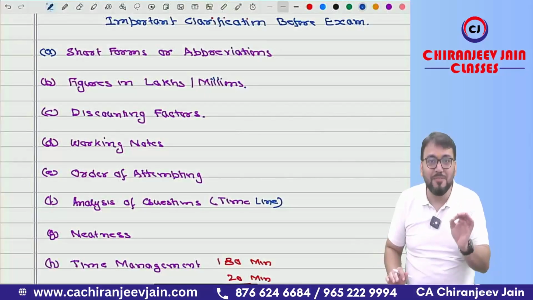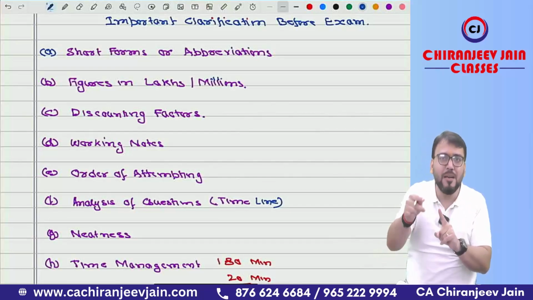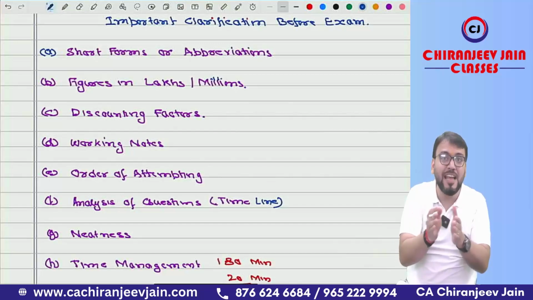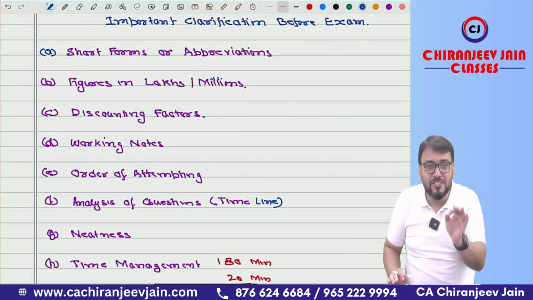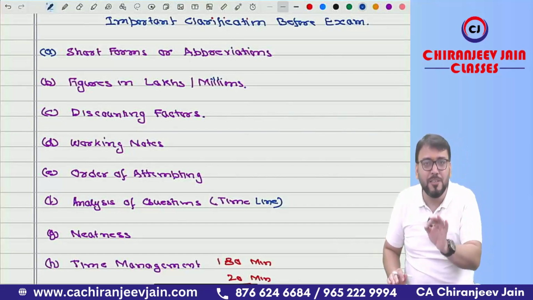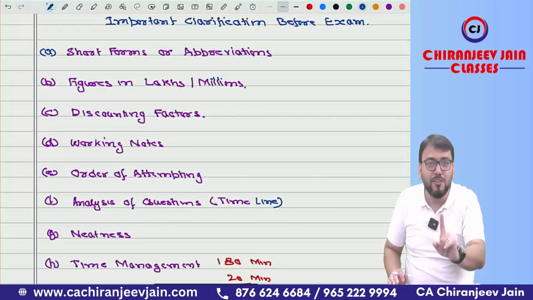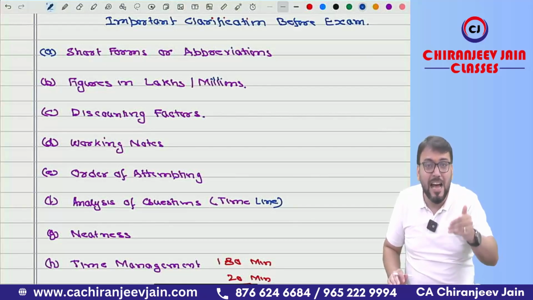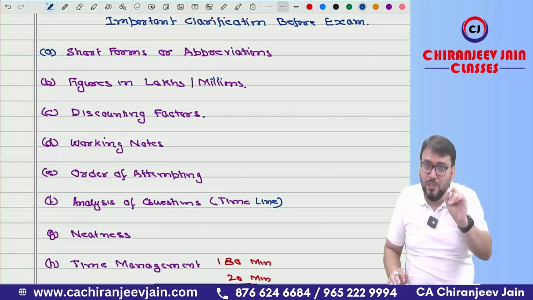Next point is time management. Very important. You need to understand one fact. What is the requirement to become a CA? To get 50% in aggregate. It means, if you want to get 50% marks in each paper, there is only one rule: complete the entire question paper.